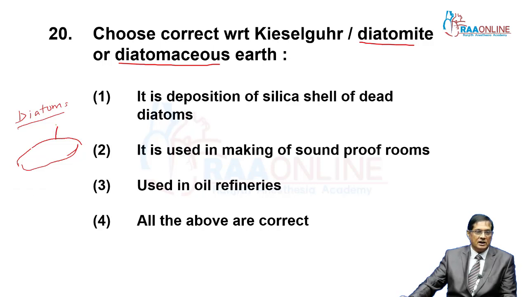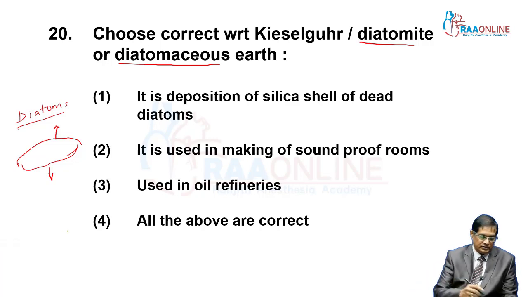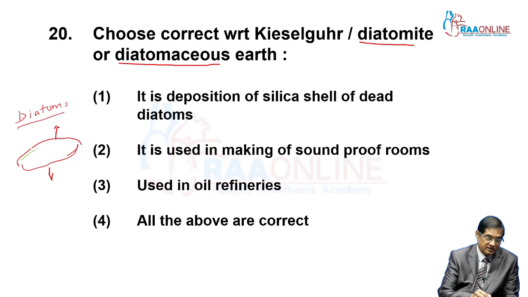This is epitheca. This is hypotheca. Both are siliceous coverings, and within this structure the true cell is present. That is, the cell wall is impregnated with silica.